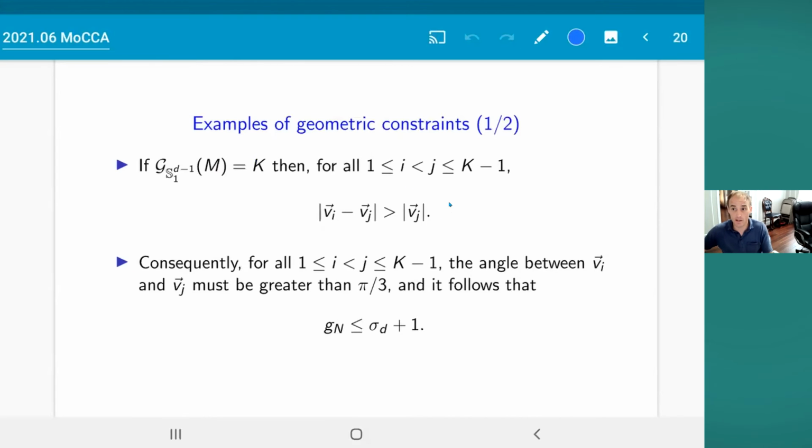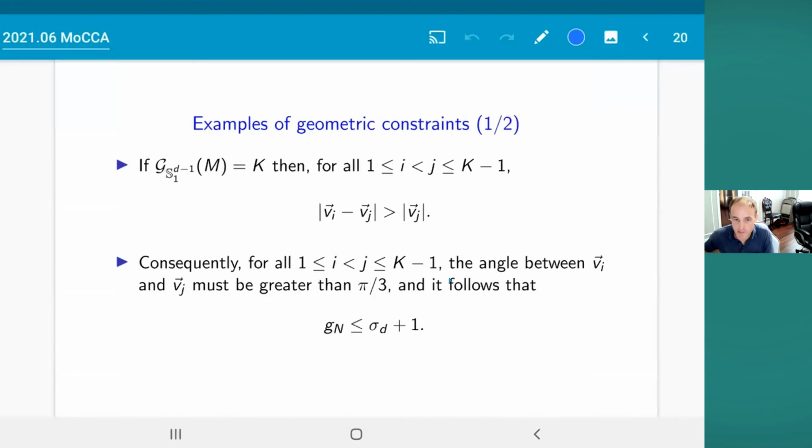And what it tells you, if you translate it into the corresponding geometric statement, is that if you have two vectors vi and vj with i and j less than k, then the angle between them has to be bigger than pi over 3. Well, we're working in d dimensions, and so that almost immediately gives you the bound that the number of gaps is bounded above by the kissing number plus 1. So this is a really short way of explaining how you can get this part of the result out.